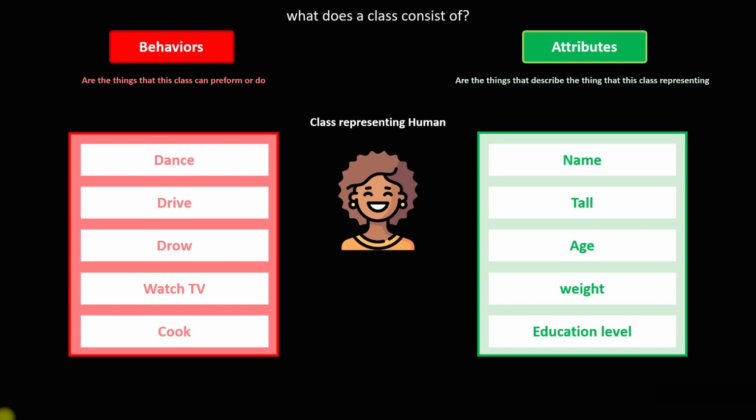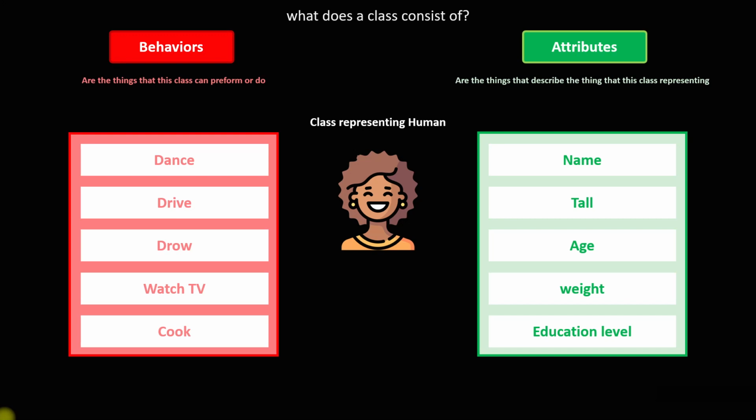For example, dancing, sleeping, driving, growing, watching TV, or cooking. These are behaviors that this human can do. Because of that, the behaviors are functions, because they are doing jobs.